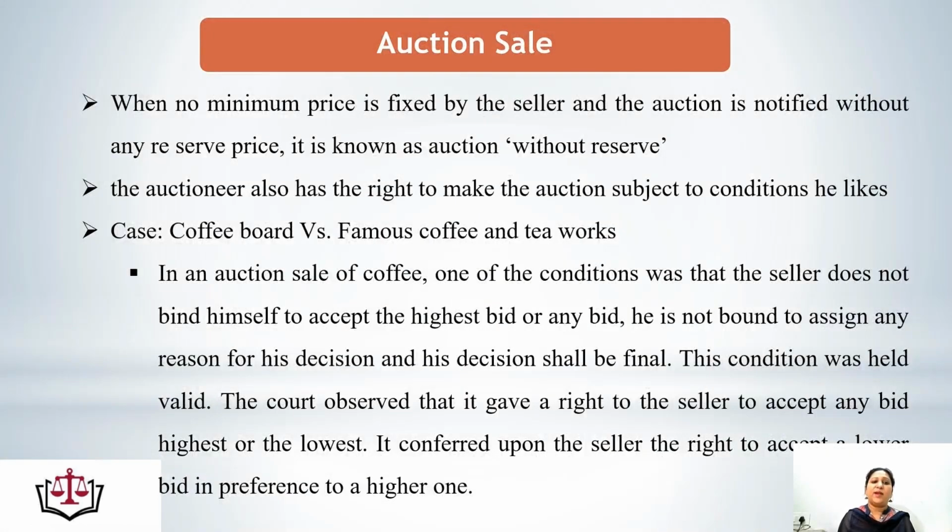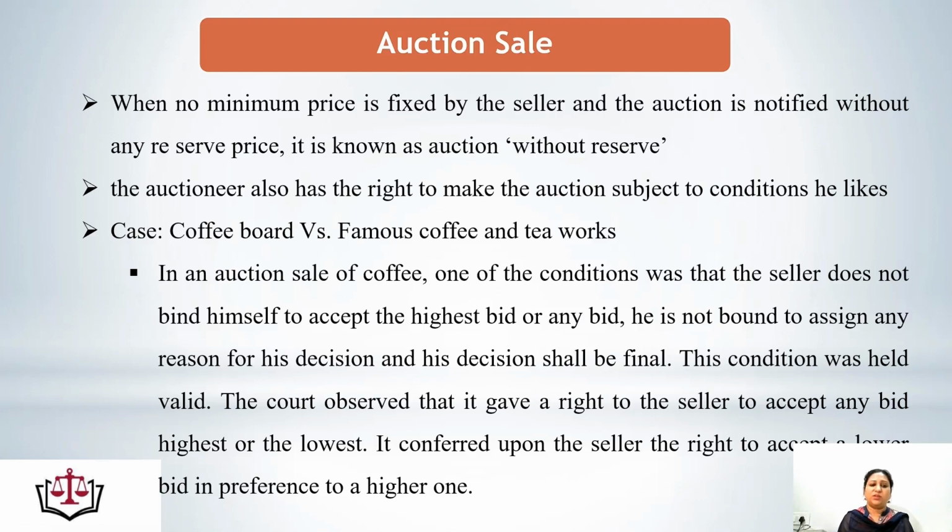And when no minimum price is fixed by the seller, and the auction is notified as without reserve price, this is called a without reserve auction sale. And in that condition, the auctioneer can sell the goods on the conditions he likes.